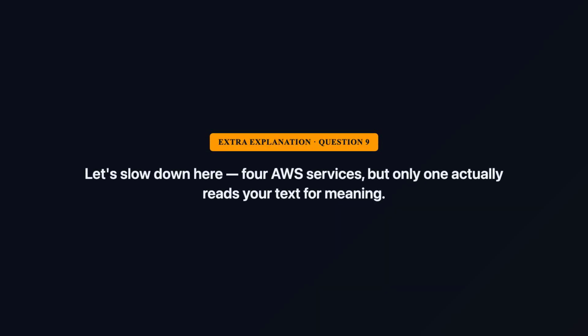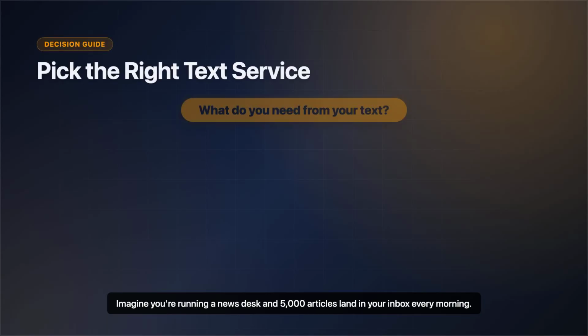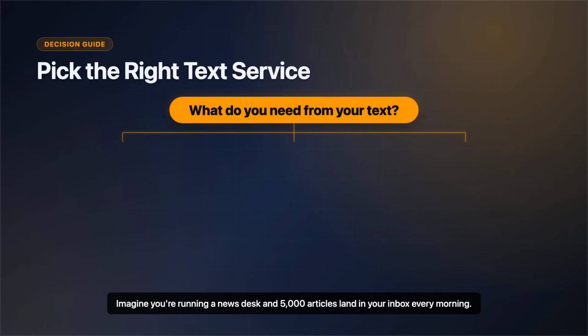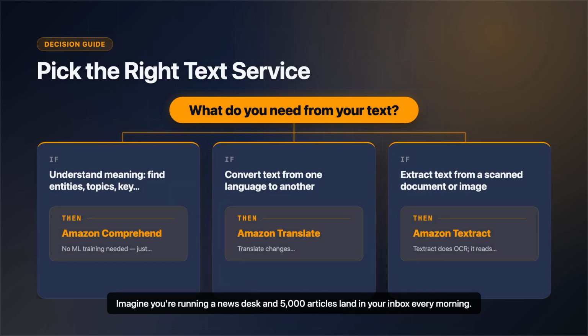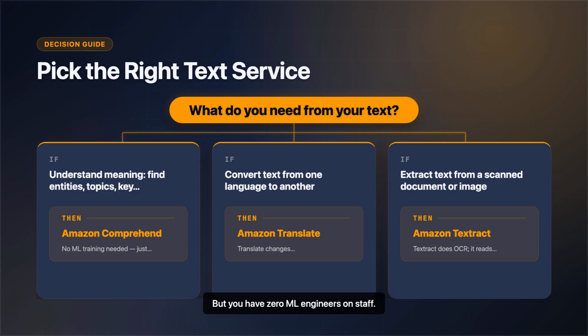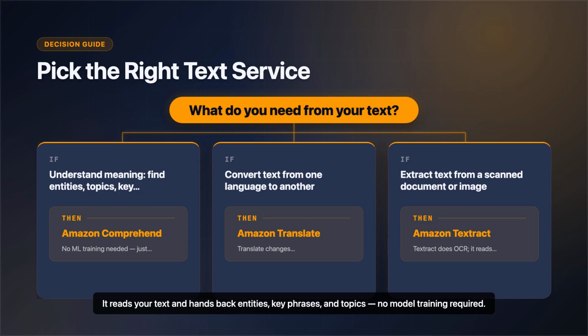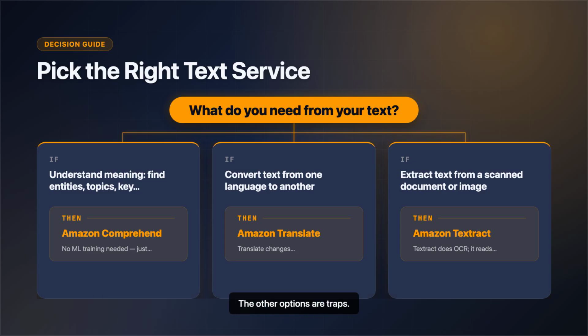Let's slow down here. 4 AWS services, but only one actually reads your text for meaning. Imagine you're running a news desk and 5,000 articles land in your inbox every morning. You need to know who's mentioned, what organizations, which cities, but you have 0 ML engineers on staff. That's exactly the problem Amazon Comprehend solves. It reads your text and hands back entities, key phrases, and topics. No model training required.